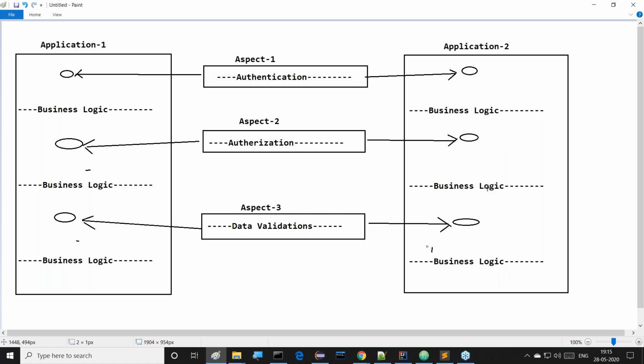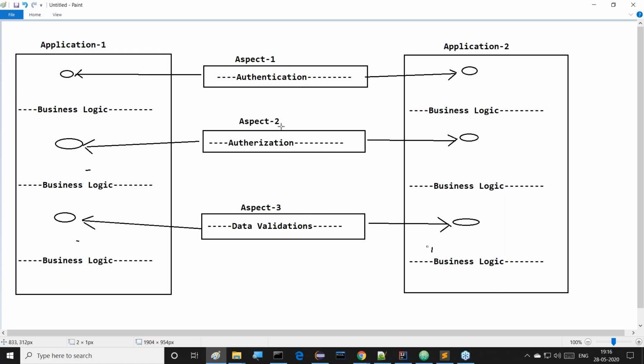Now tell me, how many times are they using that? More and more times they are using it, or not? That means they are reusing the single copy. They are reusing a single copy, in the sense that reusability is available. Application by application, they are able to reuse that single copy. Understand my point? One more point: at a time, 2 applications are executing, and a single copy is shared to both the applications at a time, or not? So here we also improved shareability. Reusability we are getting, and shareability also.